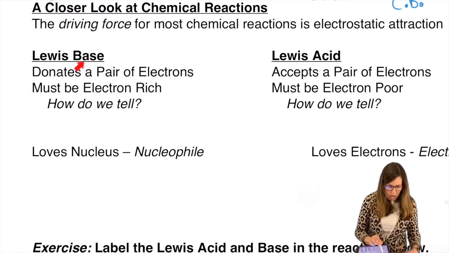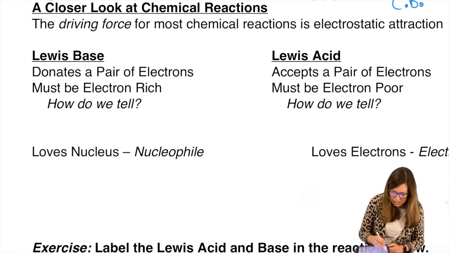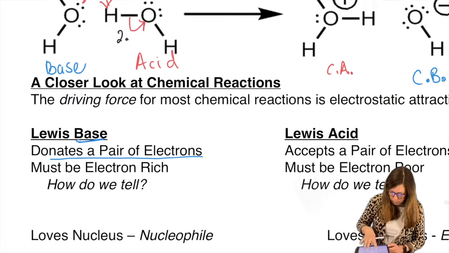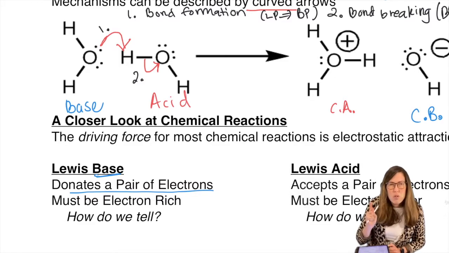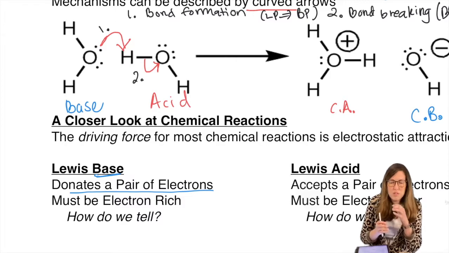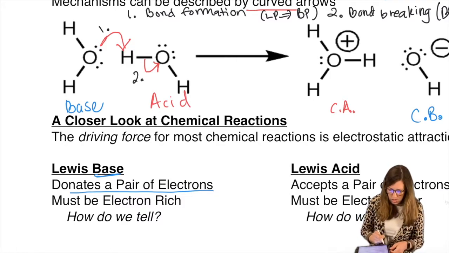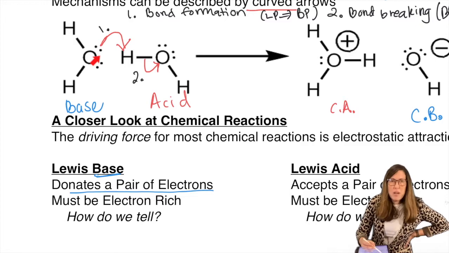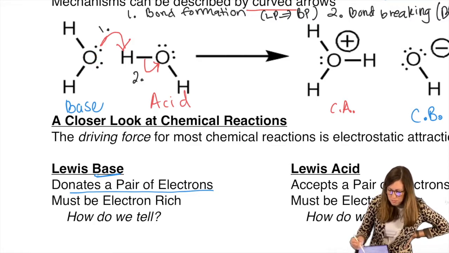So let's broaden this definition. A Lewis base donates a pair of electrons. Well, that did happen, right? So we're not talking about donating protons. That's Bronsted-Lowry acid-base theory, where it restricts its discussion to how the proton moved. We're talking about electrons now. So now that we've drawn a mechanism, we can talk about what electrons did. And notice this donated its electrons. It used to hog them as a lone pair. Now it's sharing them in this bonding pair. So this is our Lewis base.